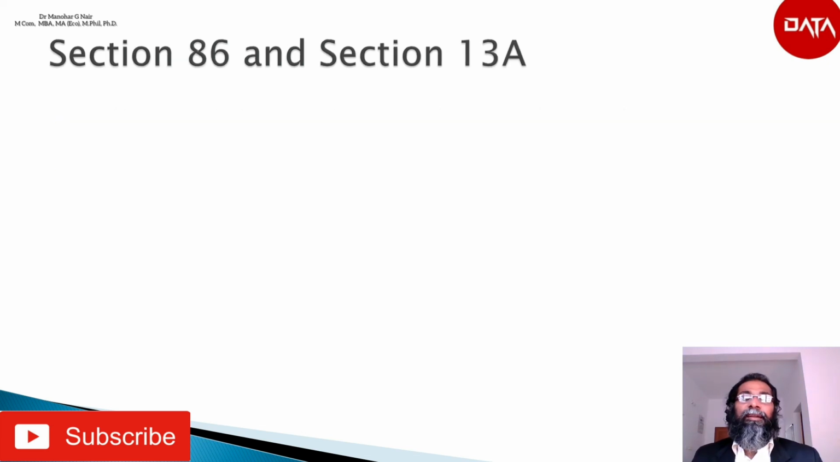These are the 100 important incomes which do not form part of total income while computing the taxable income. Along with that, two more points have to be discussed, that is section 86 and section 13A.